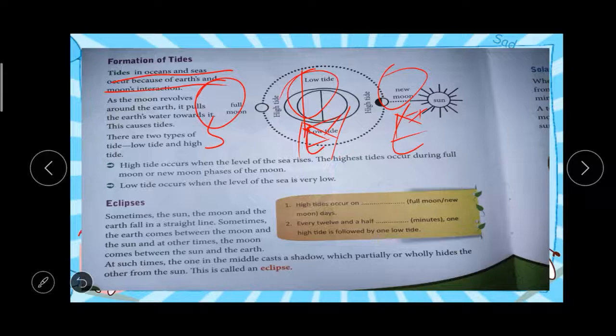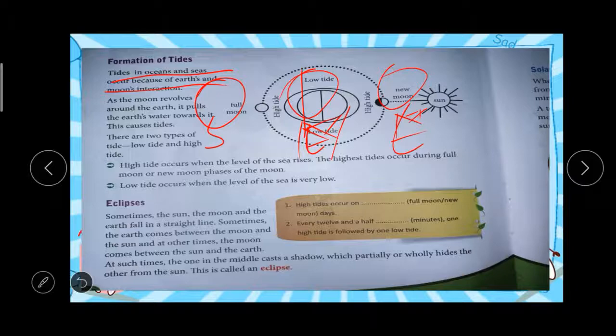The one in the middle casts a shadow, which partially or wholly hides the other from the sun, right? That is called an eclipse. From the sun only we are getting light, right? Think the one in the middle is the moon.